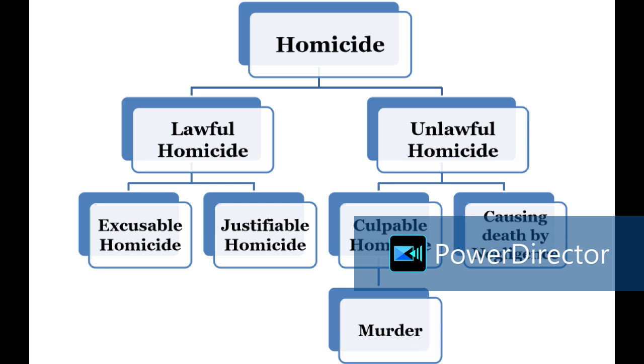Now with this backdrop, let us try to understand in detail culpable homicide and murder. These two are very important sections that one has to understand, because there is a lot of confusion in understanding these two, as there is a very thin line of demarcation between culpable homicide and murder.